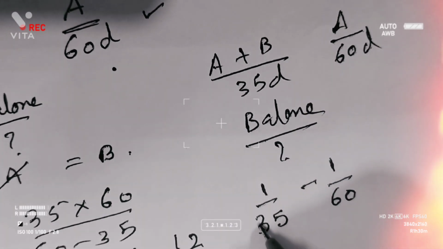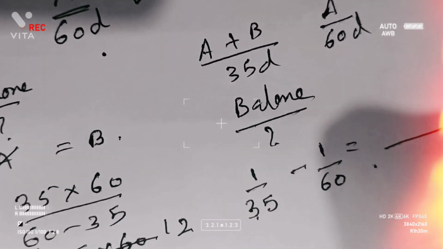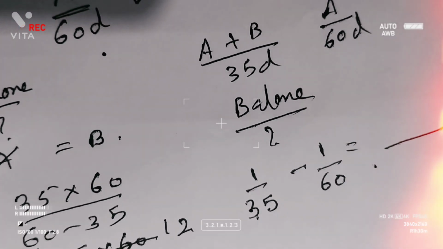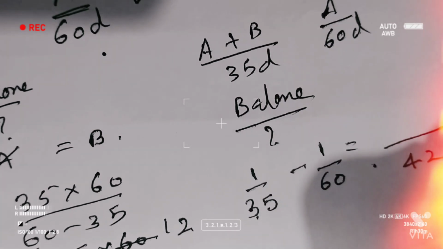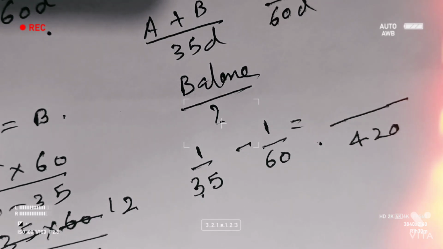So A plus B minus A. A plus B's one day work minus A's one day work. That is 1 by 35 minus 1 by 60. We have to take the LCM now. 35 and 60, what will be the LCM? It's 420. 35 and 60 LCM will be 420.